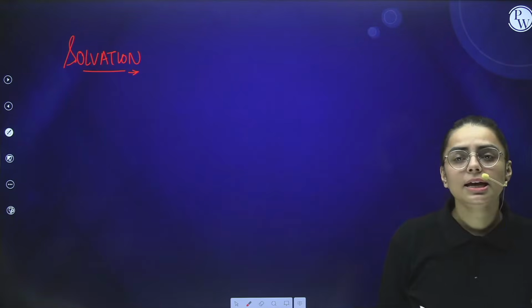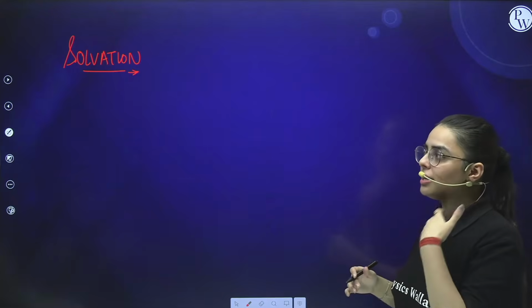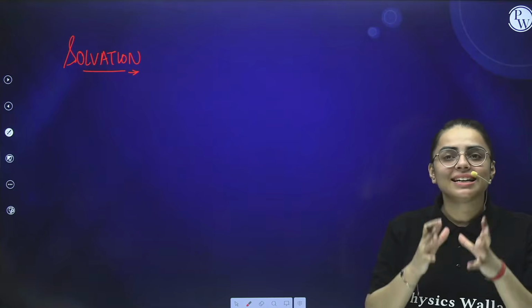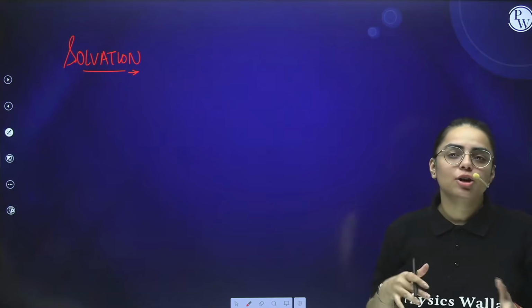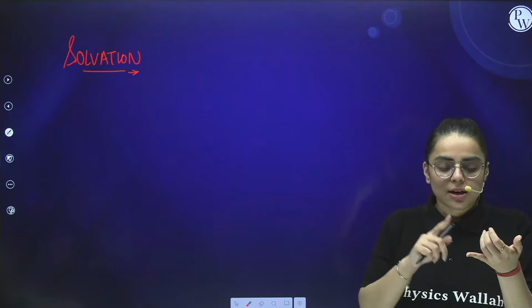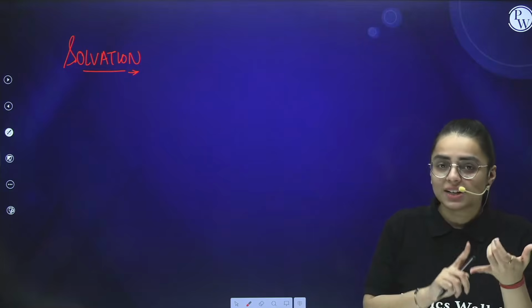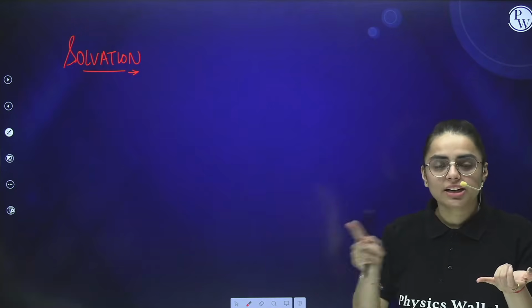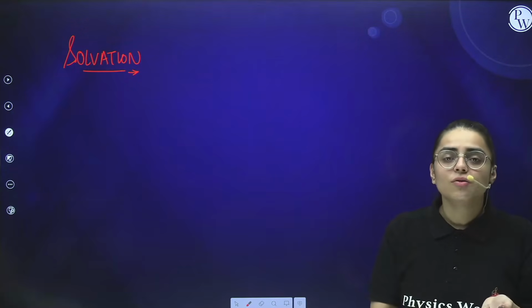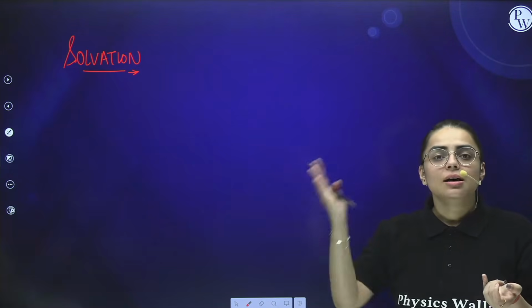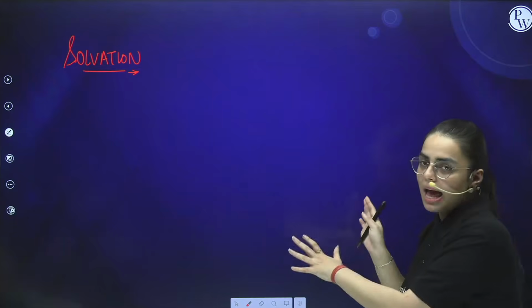Solvation is the phenomenon of oppositely charged species getting surrounded by the opposite end of a solvent molecule. If our ion is positively charged, the negative end of the solvent molecule will approach towards it. If the ion is negatively charged, then the positive end of the solvent will approach towards it, just as we saw in the previous case.